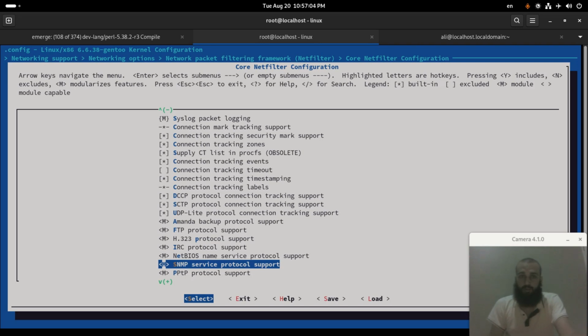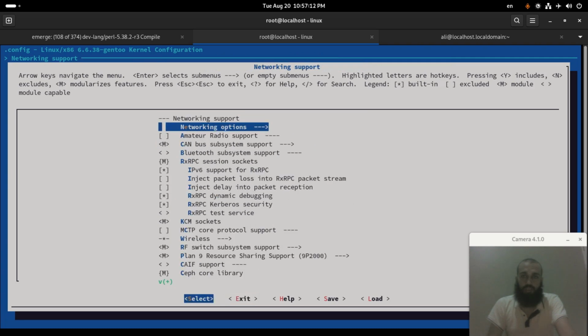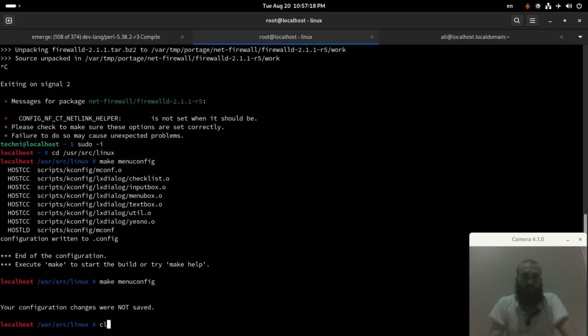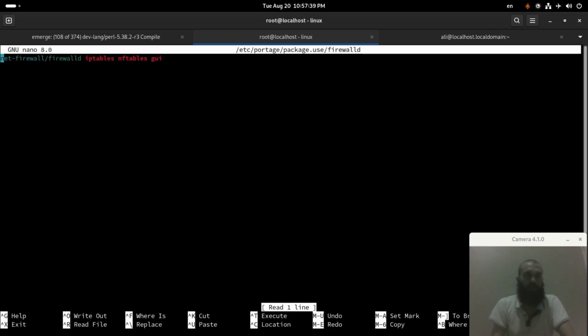Before I go to the next step, or maybe this is the next step already, which is enabling the use flags for Firewalld. Let me exit out of the root user. We go to sudo nano /etc/portage/package.use/firewalld, password, enter. Okay, you can set whichever use flags you want.